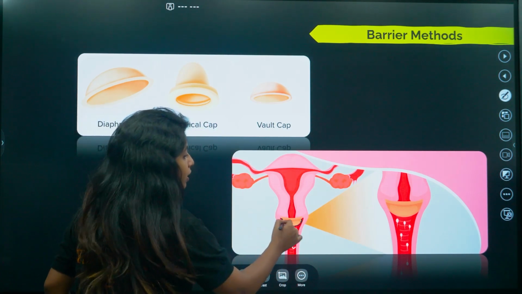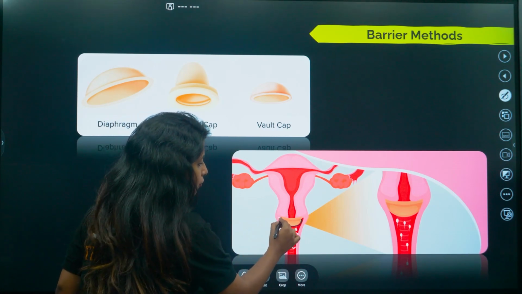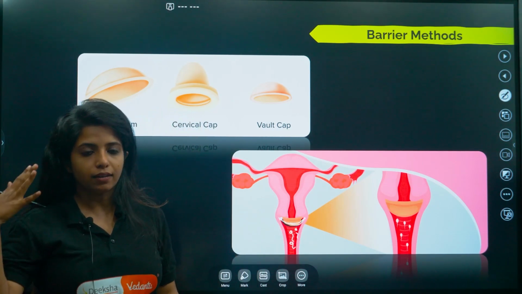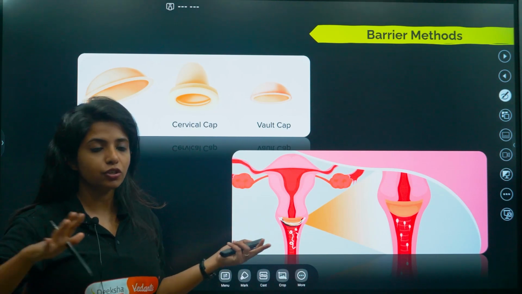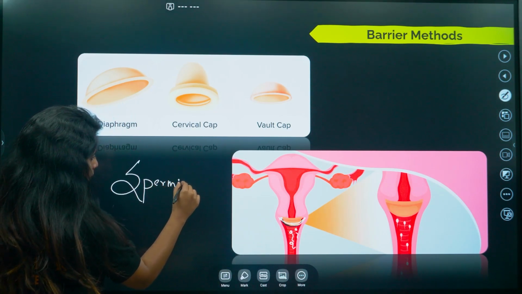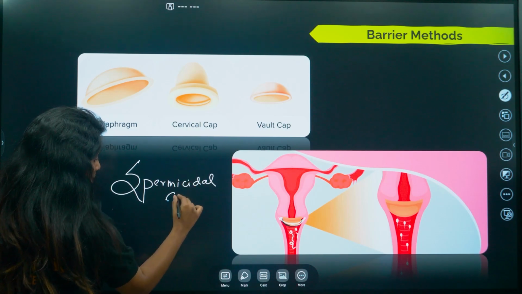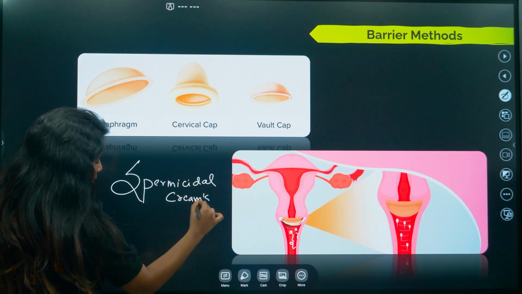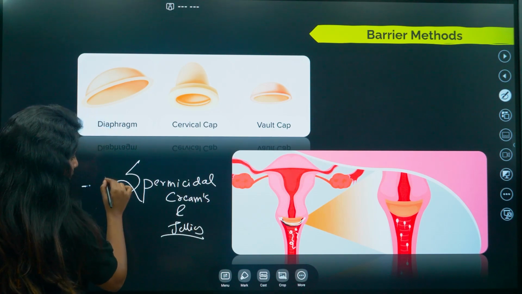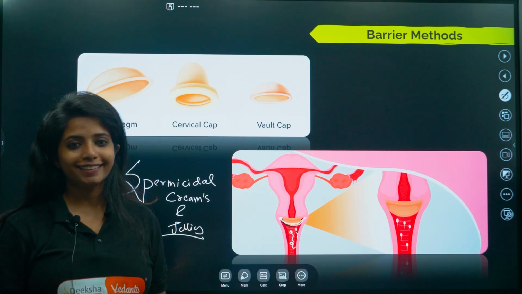So if you put the cream over here, the sperms that are there will be killed. So to give 100% efficiency, what do we have? Spermicidal creams and jellies. I hope that is also clear.